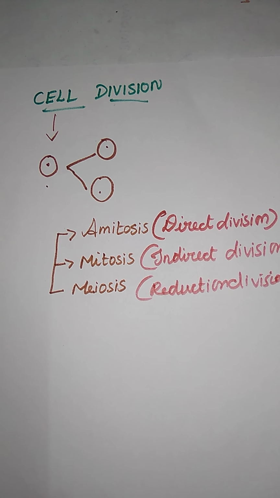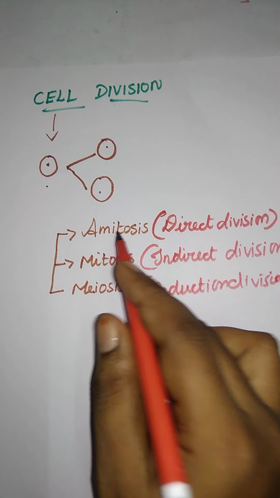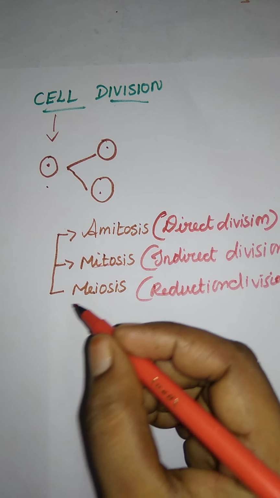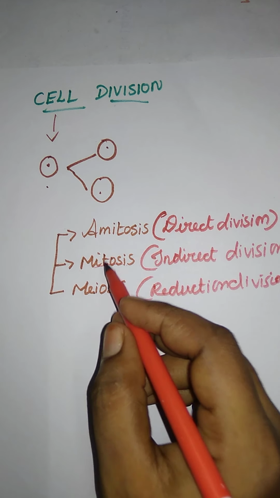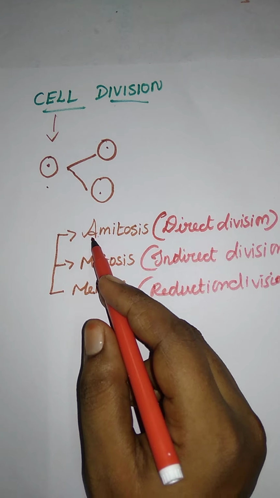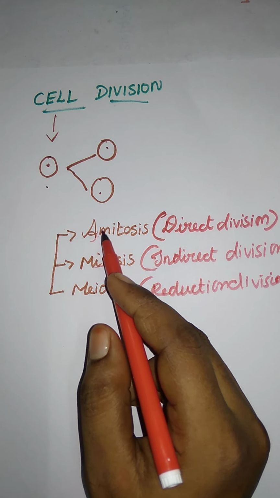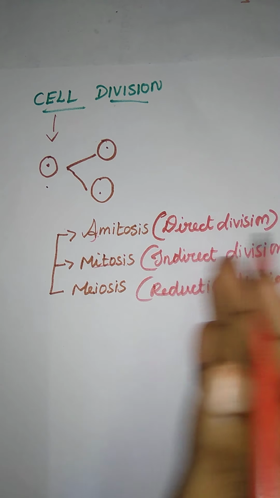The first one is amitosis, the absence of mitotic stages. Mitosis has some stages, and here some stages of mitosis are absent, that is amitosis. So amitosis is a direct division.